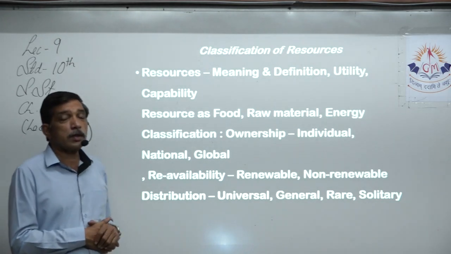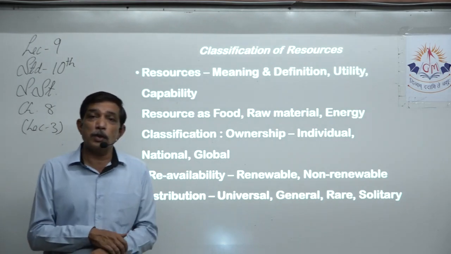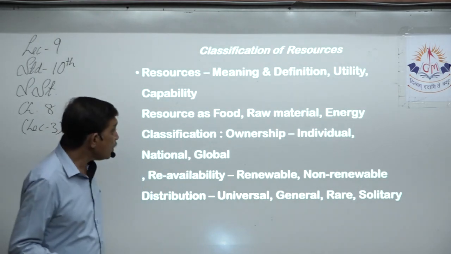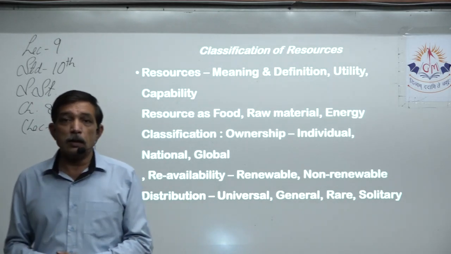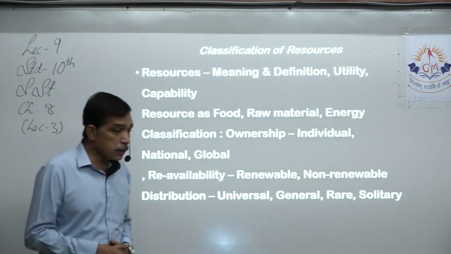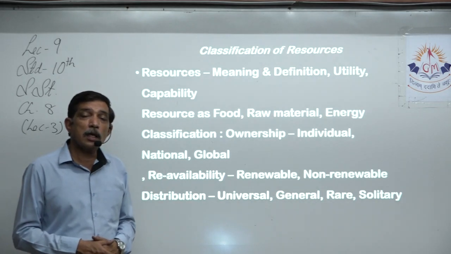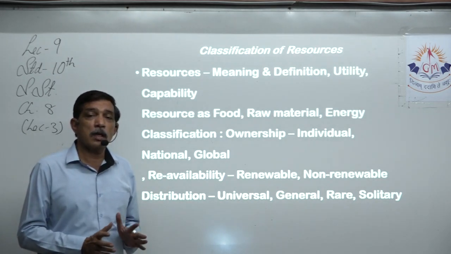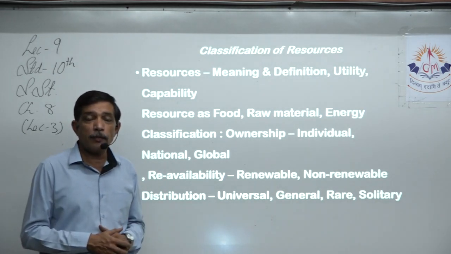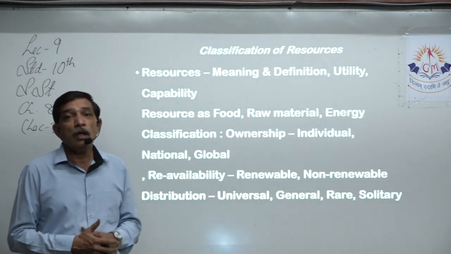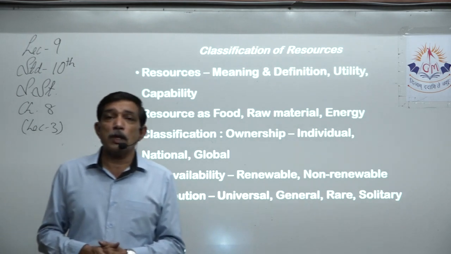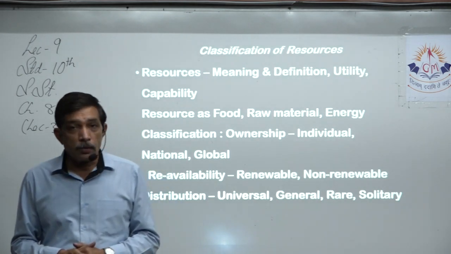Now resources are mainly divided into 3, the way we use them. First as food, next as raw material, and the third as energy. Food resources are usually given to us by the plant kingdom. That means fruits and flowers are given to us by either trees or the crops that we take.